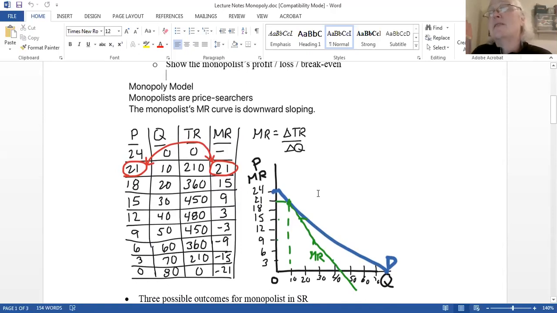To prove to you that marginal revenue is in fact downward sloping, it's the green one over here in my fancy picture. My handwriting's really bad on my iPad. Sorry. Looks like a third grader did this. But hang in there. I'm an economist, not an artist, and not even an architect.